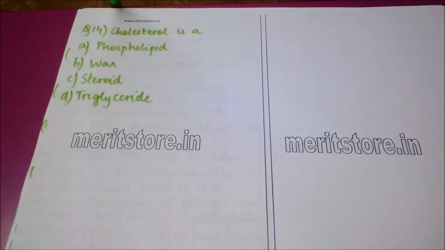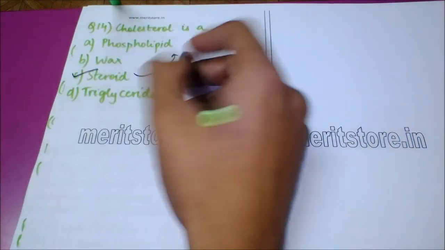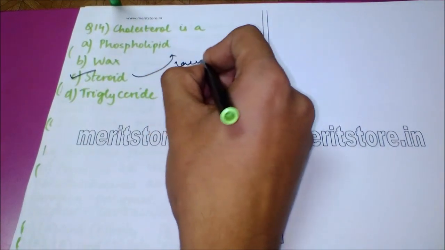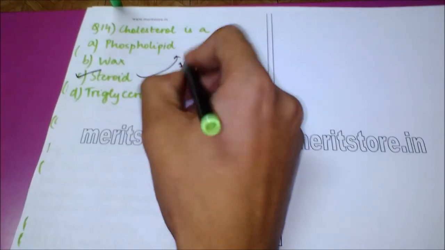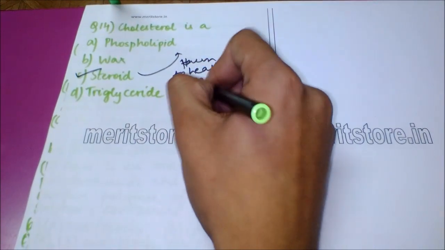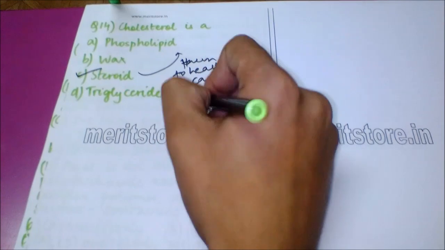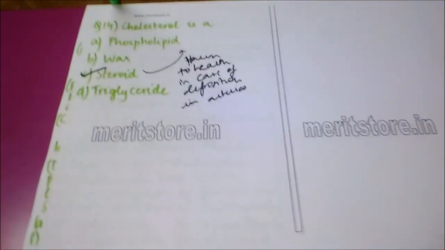Our next question is, cholesterol is option A, a phospholipid, option B, a wax, option C, a steroid, and option D, a triglyceride. The answer to this question is option C, which is a steroid. Cholesterol is a steroid which may lead to harm to the heart by hardening in case of deposition in the arteries. So the correct answer is option C, steroid.